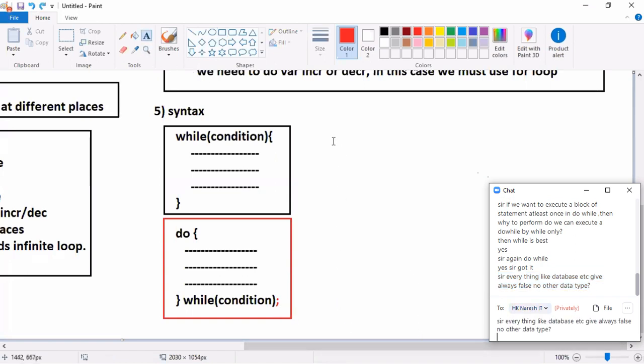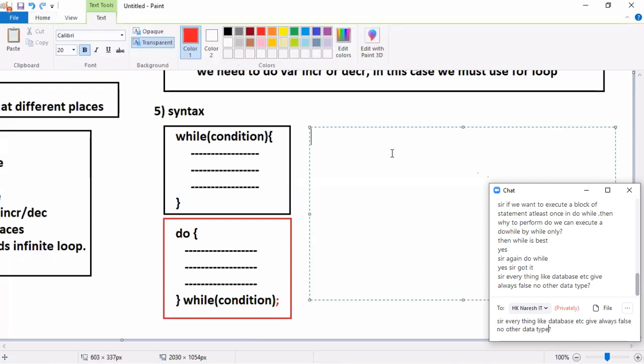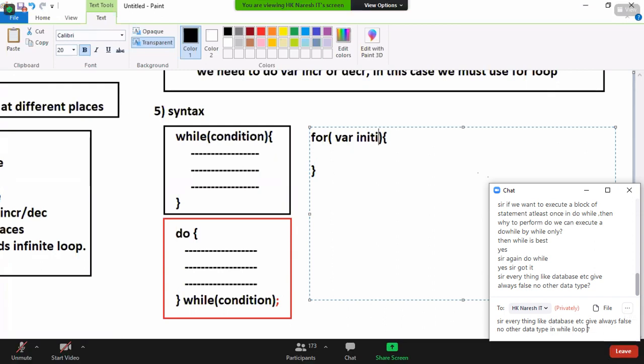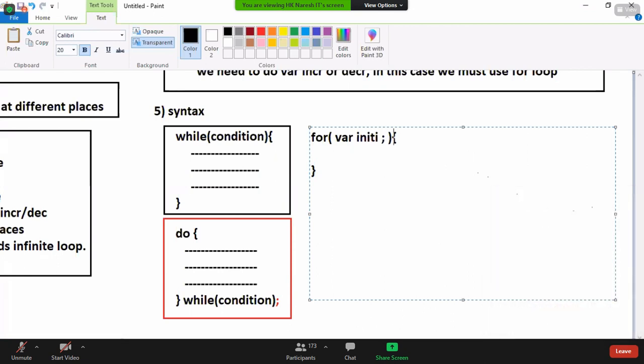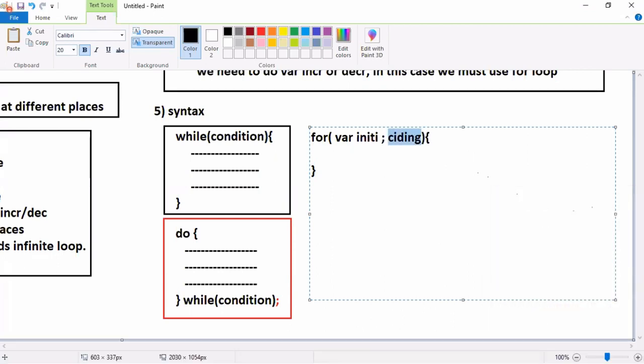Can you tell me the for loop syntax? For, open bracket, closed bracket. Tell me, what is the for loop telling? The for loop is telling that, programmer, you only create the variable declaration and initialization, semicolon. You only put the variable-based condition.